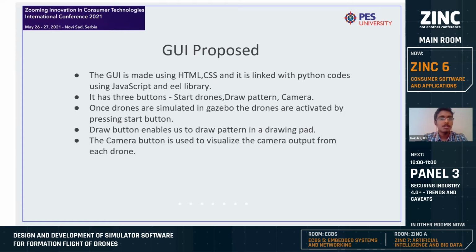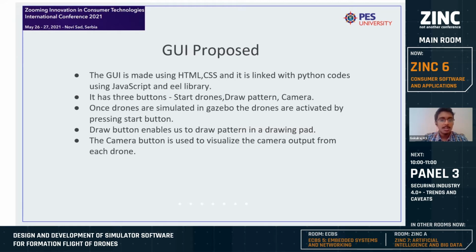The GUI proposed, we have made a GUI using HTML, CSS, and the codes which are running in Python linked with the GUI using the EEL library with the help of JavaScript. The GUI is very basic, has just three buttons: start drones, draw pattern, and camera.